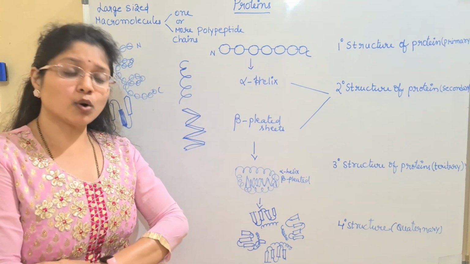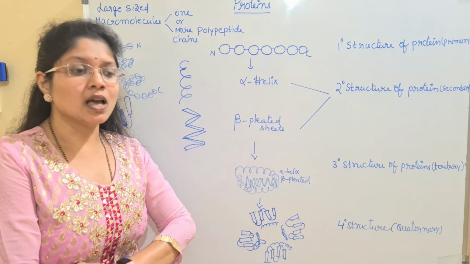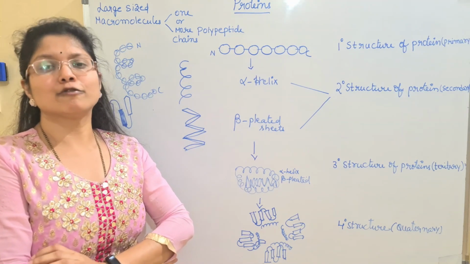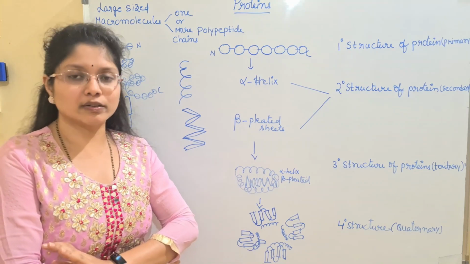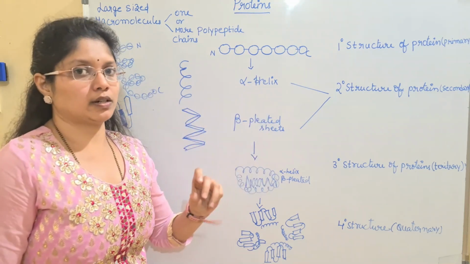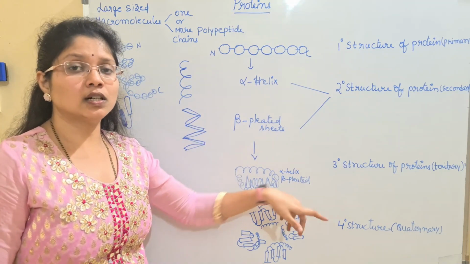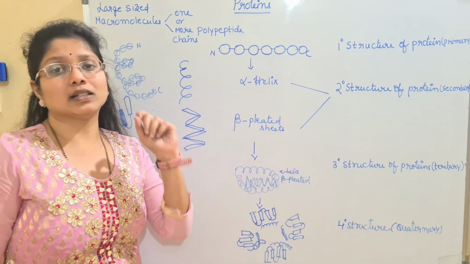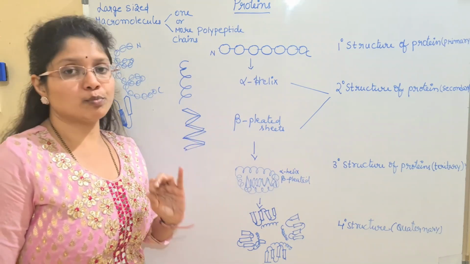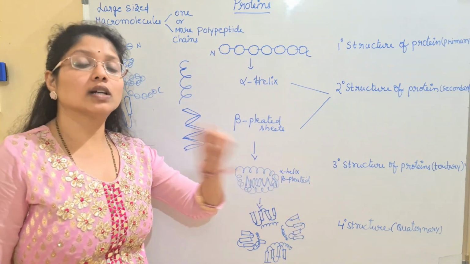Generally in biology, the protein structure is mainly discussed in 4 steps. Four steps means the biologists explain the structure of the proteins in 4 different ways. Okay, so what are the 4 different ways that we will learn? Generally, the proteins have 4 different conformations. First, the primary structure, second, the secondary structure, tertiary structure, and quaternary structure. So here I have mentioned all the names. What is the classification for the proteins based upon their structure, children? Primary, secondary, tertiary, and quaternary structure.